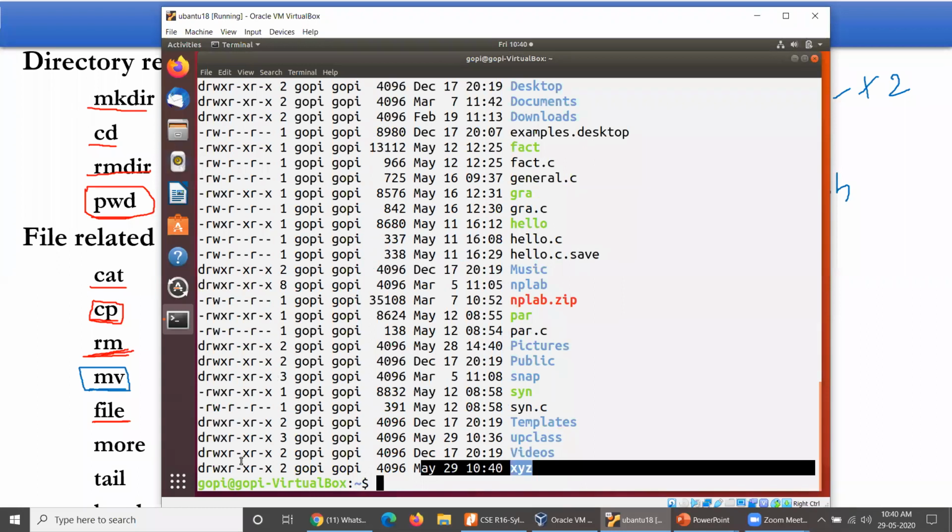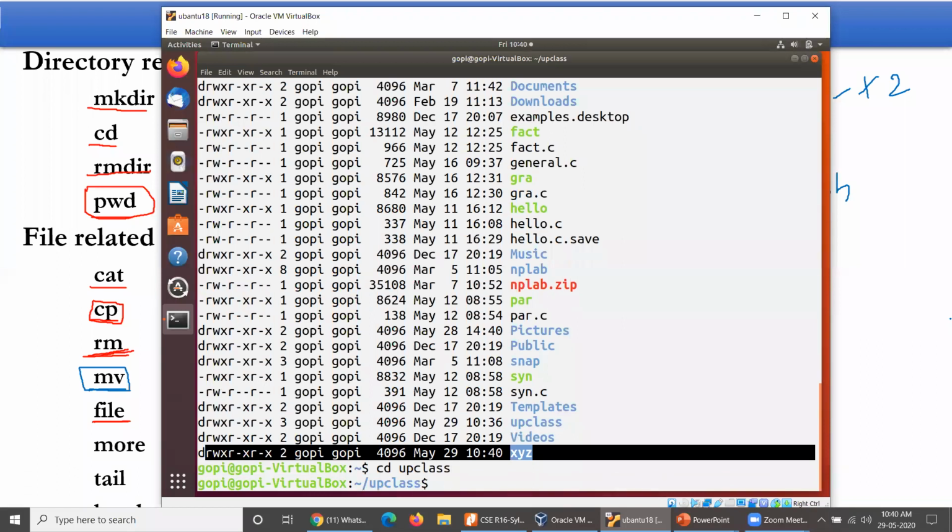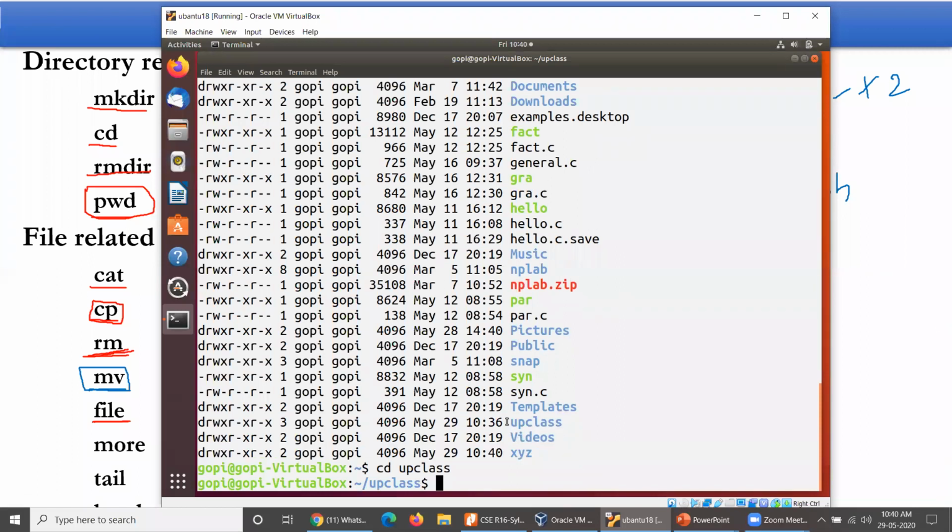Now let me move to UP CLASS. UP CLASS and XYZ are both available in the same Gopi directory.